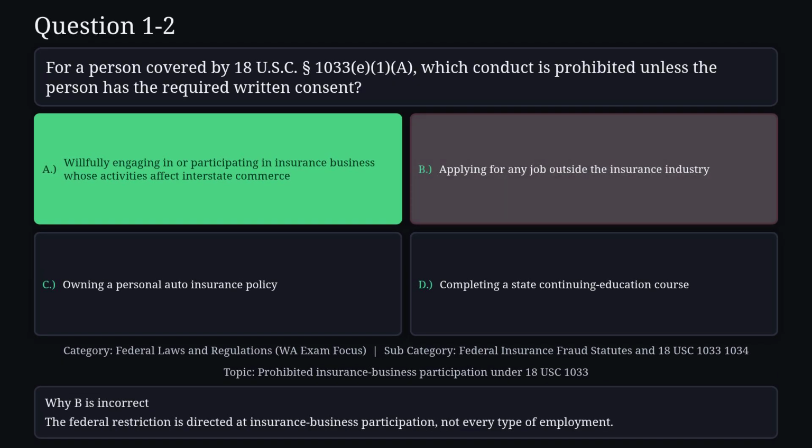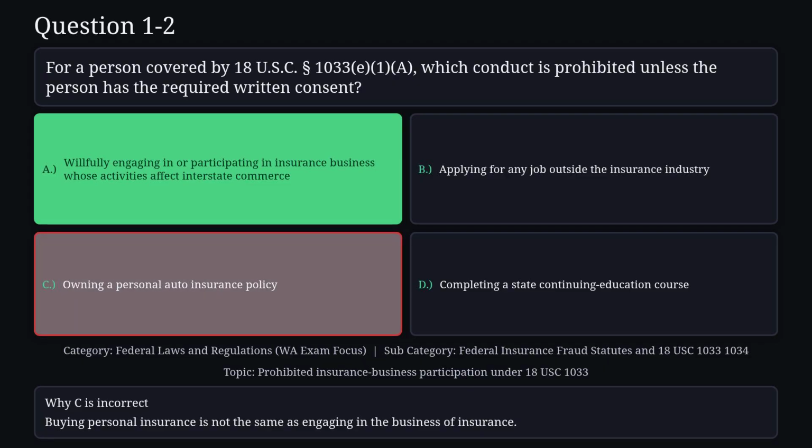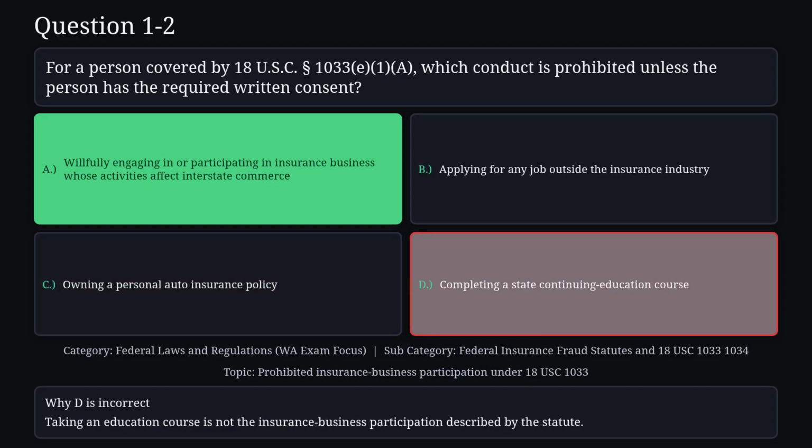Reason B is not correct. The federal restriction is directed at insurance business participation, not every type of employment. Reason C is not correct. Buying personal insurance is not the same as engaging in the business of insurance. Reason D is not correct. Taking an education course is not the insurance business participation described by the statute.